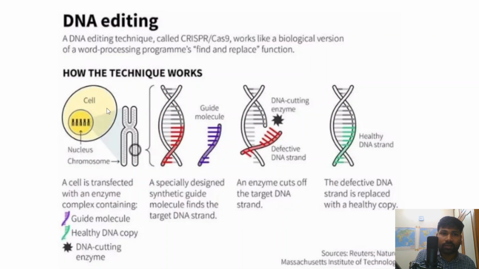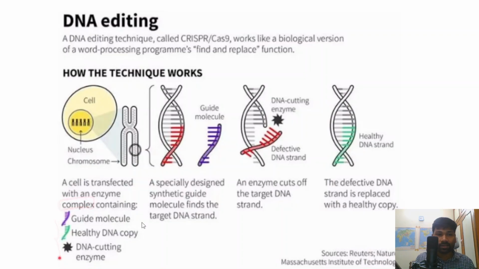Now, every organism has cells. Within cells there is a nucleus, and the nucleus consists of several chromosomes, and inside those chromosomes there is genetic material. Now in this context, a cell is transfected with a complex, and this particular complex contains these elements.